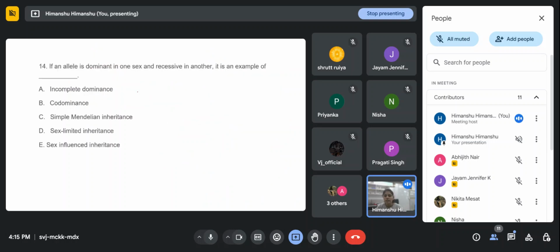The next question: if an allele is dominant in one sex and recessive in another, it is an example of: option A is incomplete dominance, option B is codominance, option C is simple Mendelian inheritance, option D is sex limited inheritance, and option E is sex influenced inheritance. So you have 2 minutes time.